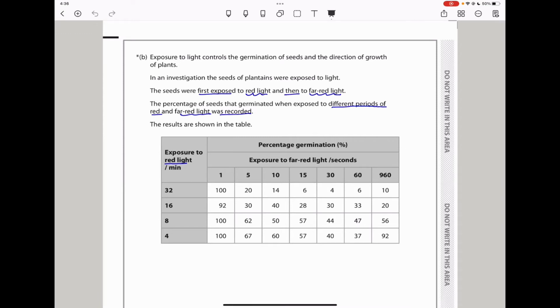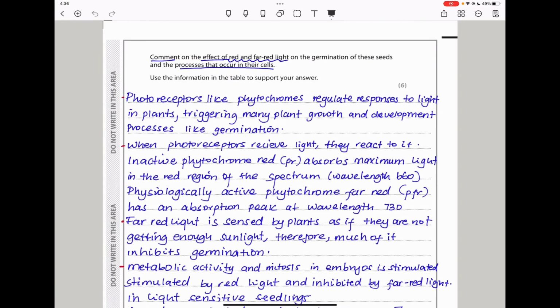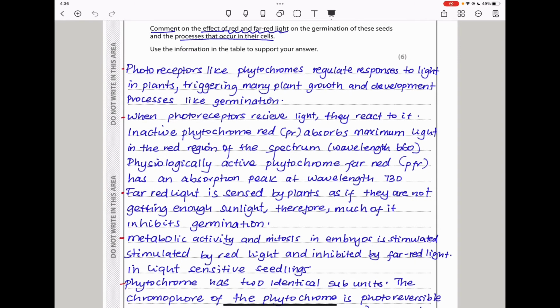Phytochrome red is inactive, however, if light shines on it, it's going to be converted into phytochrome far red, which is biologically active. So if you keep that in mind, that can be used to explain the changes that are occurring in here. So let's continue here. They want us to comment on the effect of red and far red light on the germination of these seeds and the processes that occur in their cells. They want us to use the information in the table to support the answers that we have.